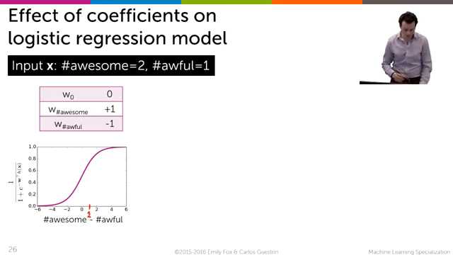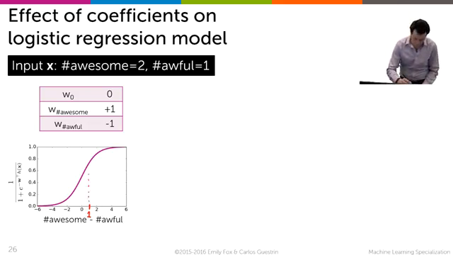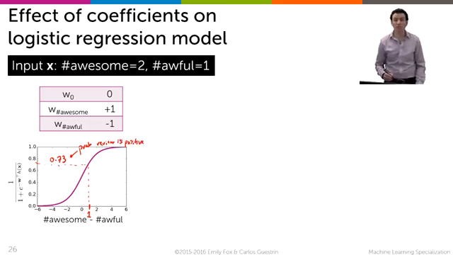And so the actual score that we get is 1, which means that the estimated probability of a positive review is 0.73. And I can live with that. I have a review, it has 2 awesomes, 2 things were awesome about the restaurant, 1 thing was awful. It's more than half probability of being a positive review, but not a lot more than half.